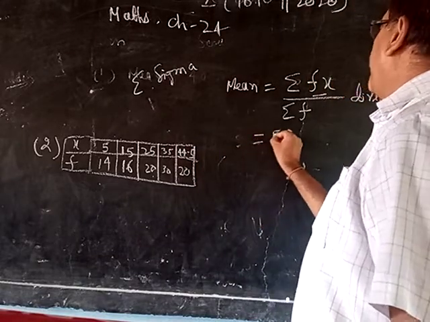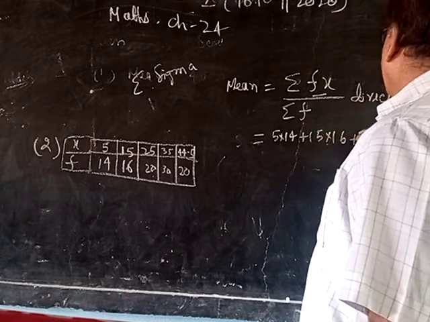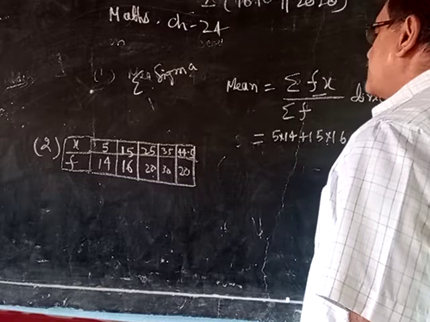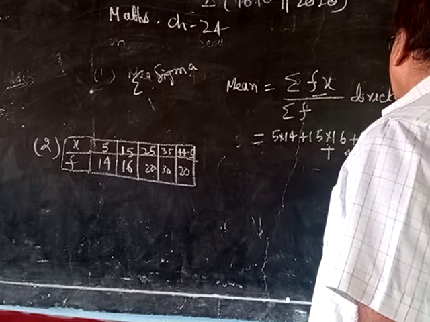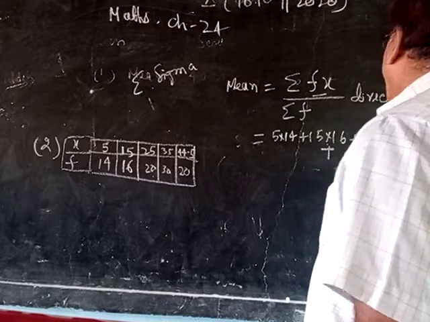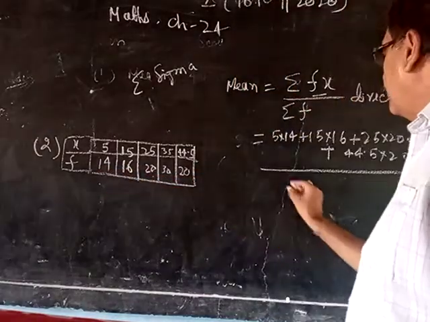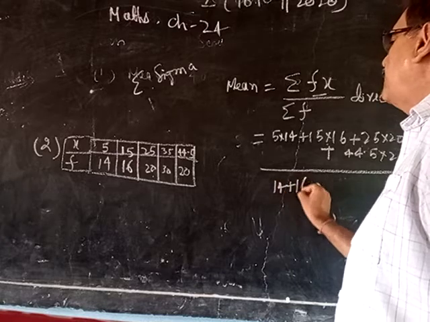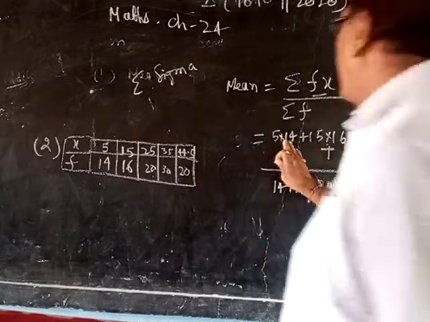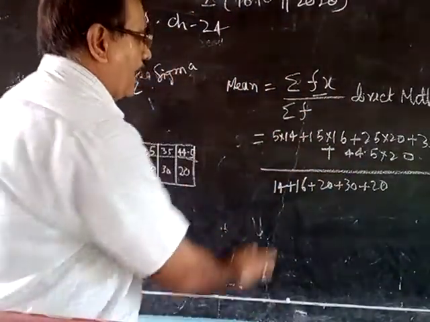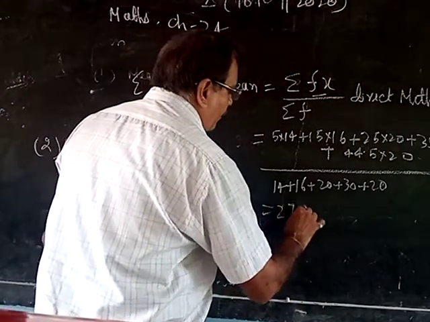So this means 5 into 14 plus 15 into 16 plus 25 into 20 plus 35 into 30 plus 44.5 into 20, divided by sigma f, which means the sum of all these frequencies: 14 plus 16 plus 20 plus 30 plus 20. So after multiplying, add these values and add the frequencies, then divide. The final answer will come 27.50.